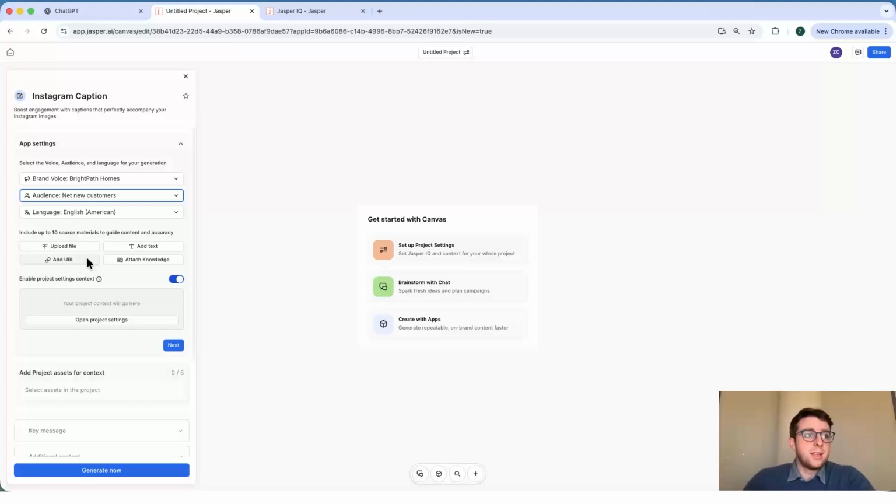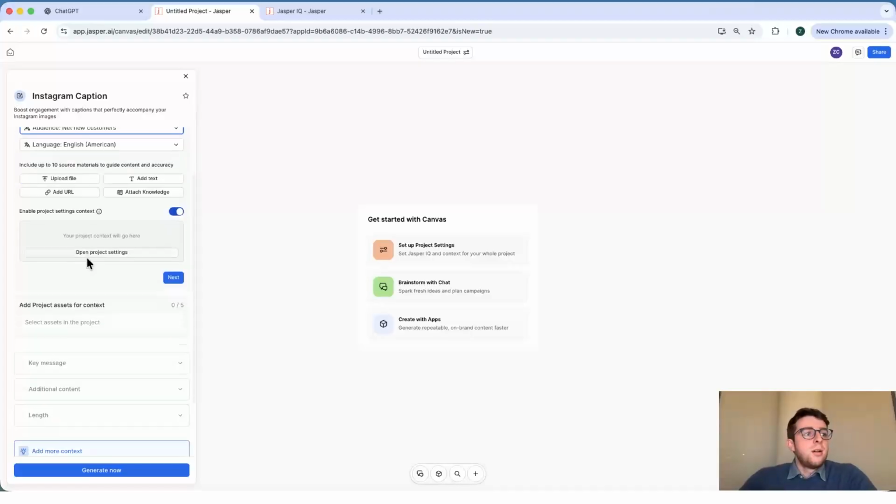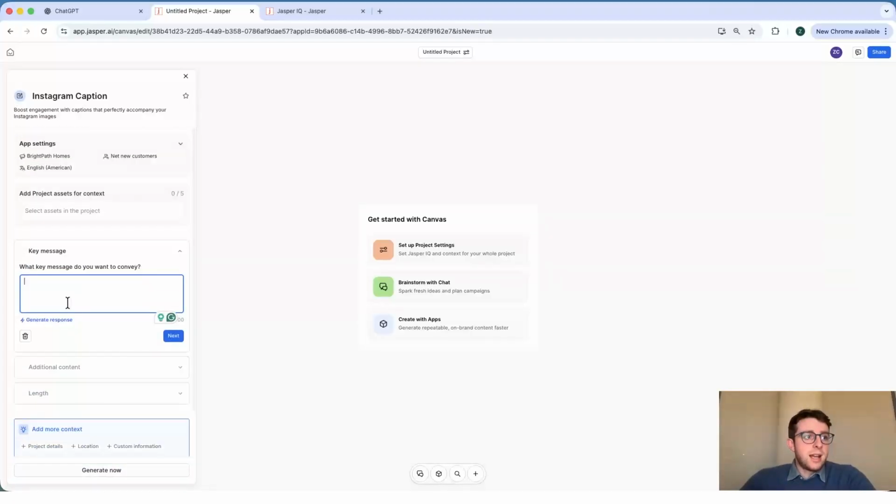So maybe in this scenario, what we want to do is upload material about that specific project to, again, give Jasper extra context to ensure that the content they're going to be generating is very relevant to that project. What we'll then notice is here we can add in our key message. So I'm going to paste in our key message, which in this case is that there's a new real estate development project that is going to be hitting the market soon, which offers great options for first-time home buyers.